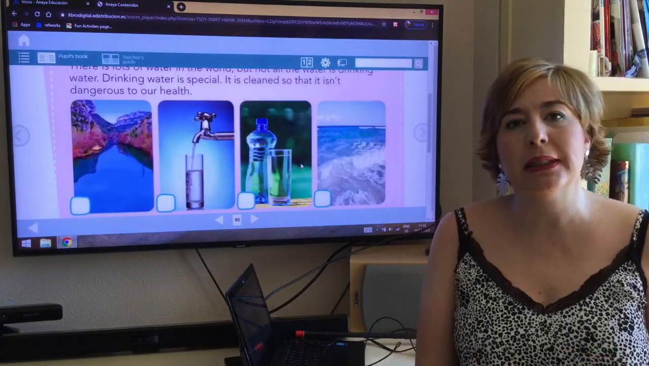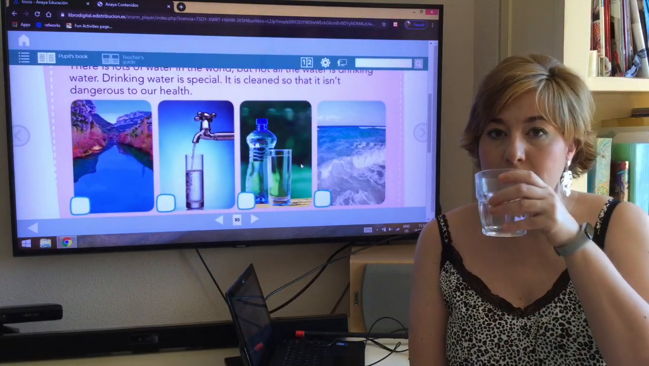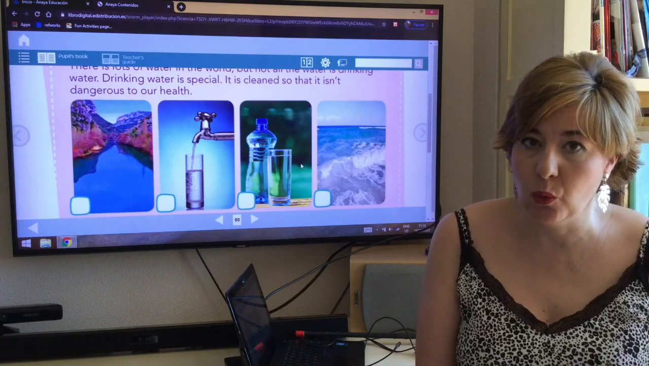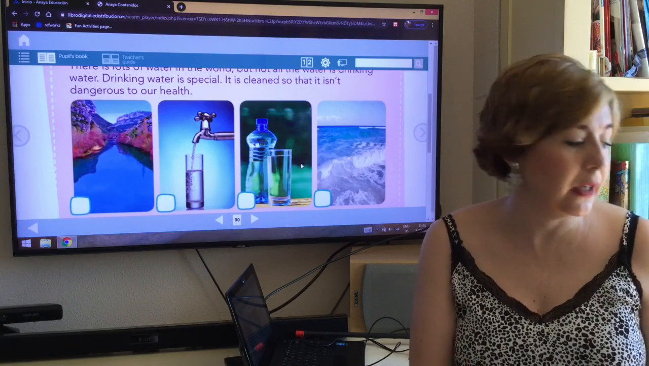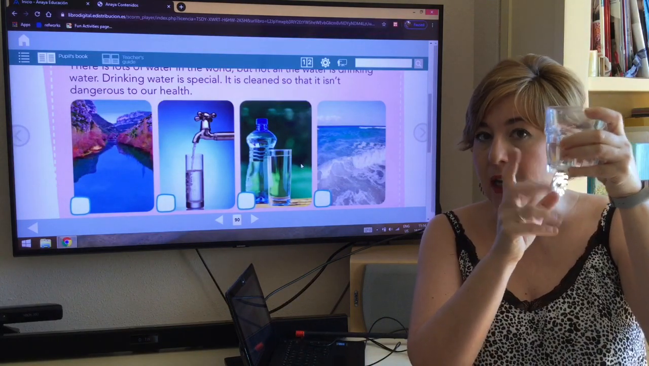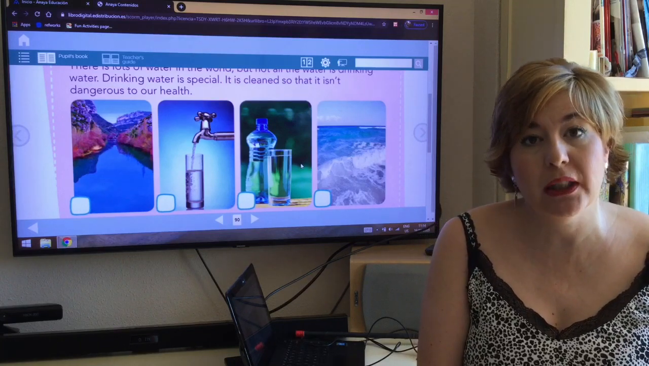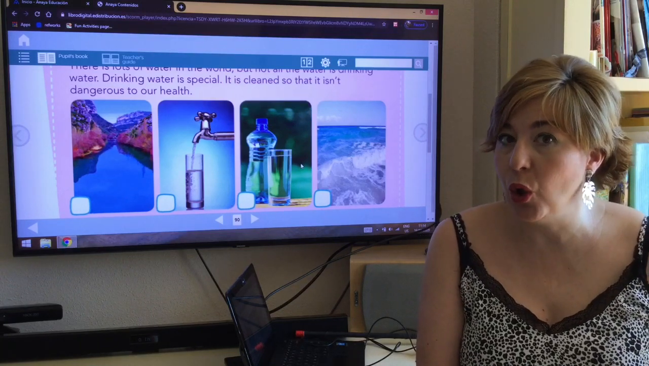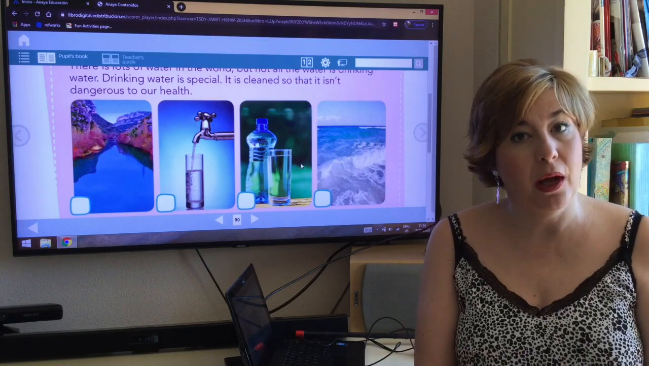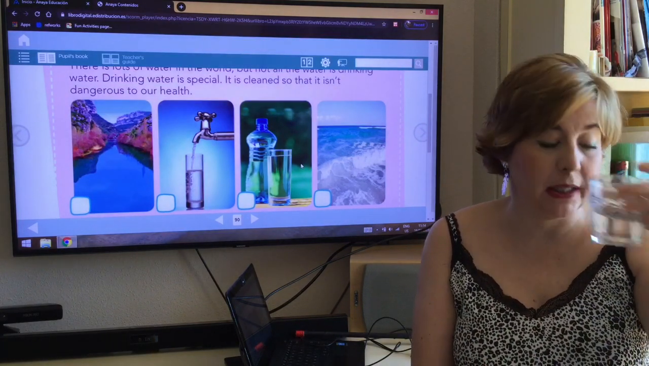We are going to discover the difference between drinking water, so water that you can drink, and non-drinking water, water that you cannot drink. Remember that not all water is fresh water. This is fresh water, but you can have dirty water and you can also have salt water in oceans and seas. So you have to be careful because not all water is drinking water.